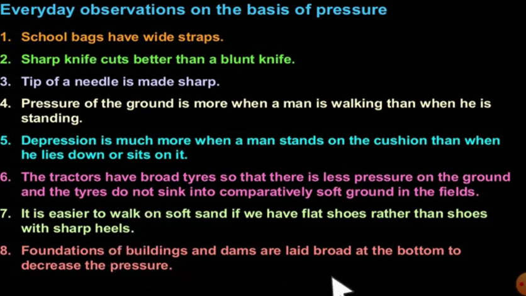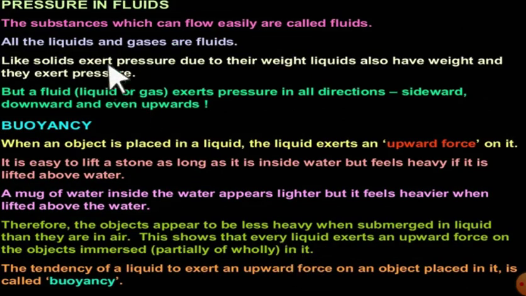I will not read all these things. Now, pressure in a fluid, this is the point to be discussed. The substances which can flow easily and don't have any shape, their shape depends upon the container, those substances are known as fluids.